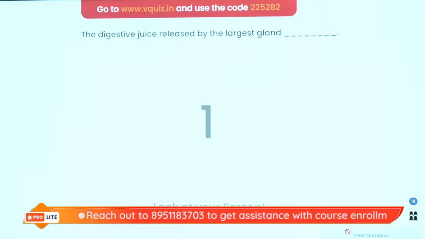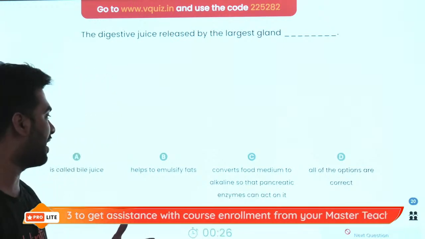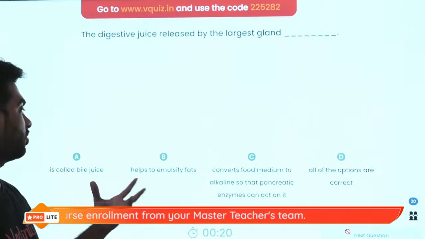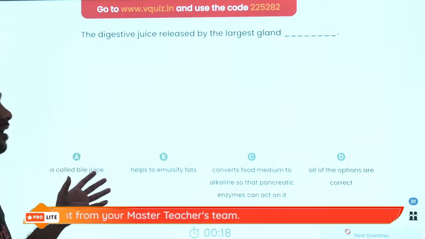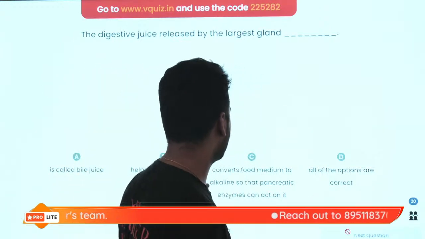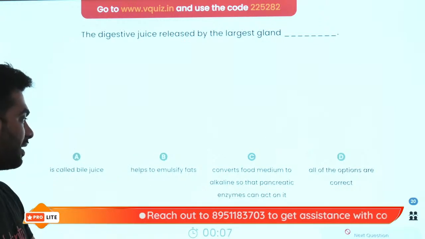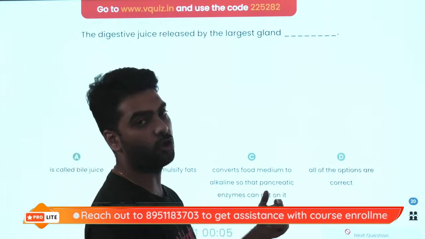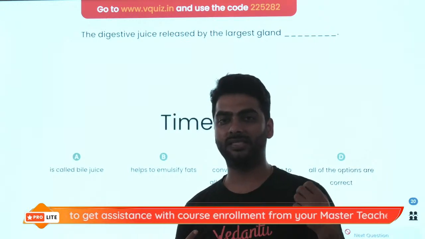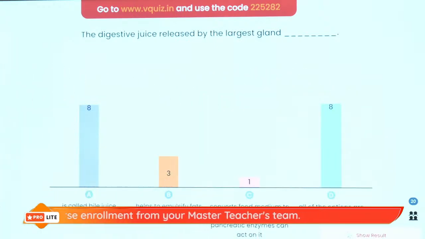The digestive juice released by the largest gland. Now here you have to first identify which is the largest gland of the body. Is it the stomach, or the small intestine, or the large intestine, or the liver? Now whatever is the largest gland, what is the juice that it secretes? Does it secrete bile? Does it secrete something to emulsify fats? Does it secrete something to convert food medium to alkaline so that pancreatic enzymes act on it? Or all of the options are correct? So basically they are telling that whatever juice the largest gland secretes, what are its functions? So you have to help me identify that.